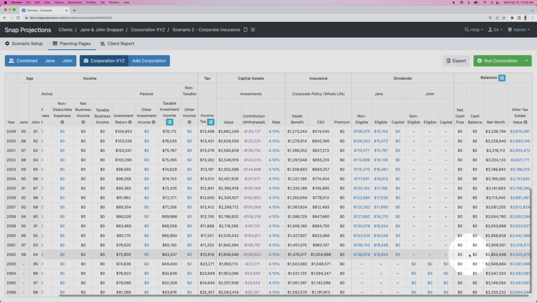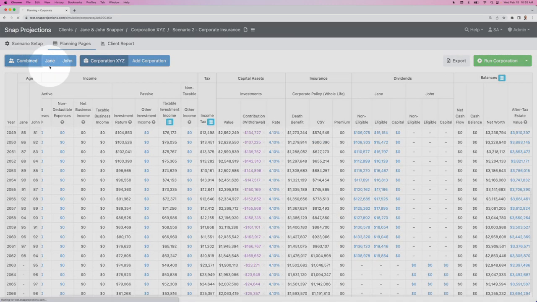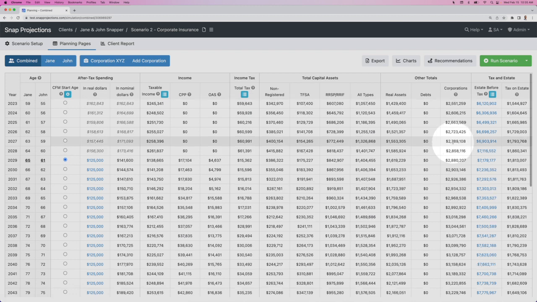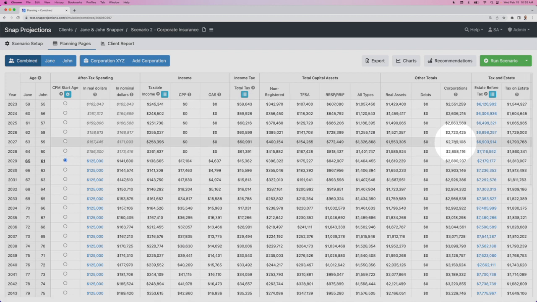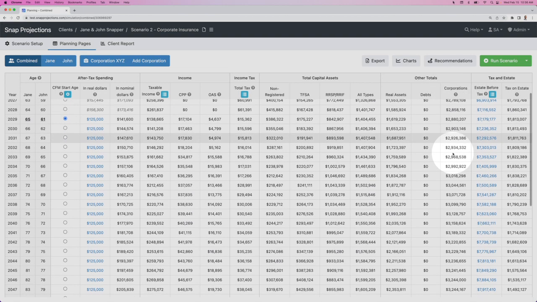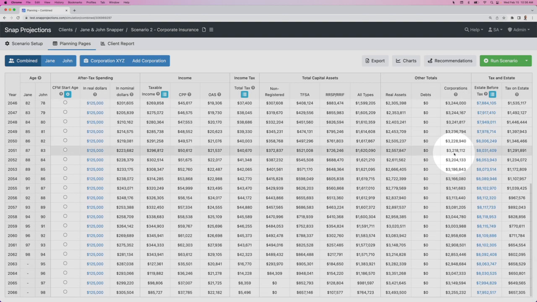I'll close out of there and then go back for a moment to the personal side, just so that we can make sure that we understand how the corporate information is reflected on the personal side. The corporation column that we see, this is the same value that shows in the net worth column. So this is how much the corporation is worth each year of the plan while they remain alive.